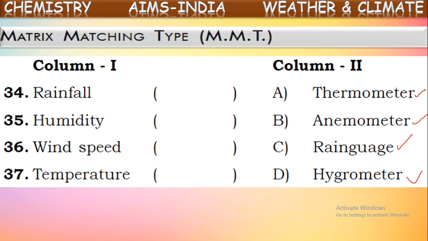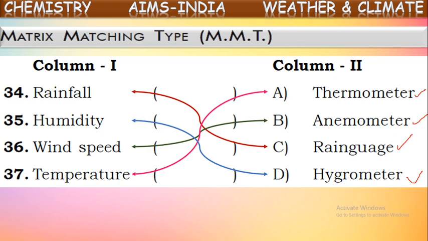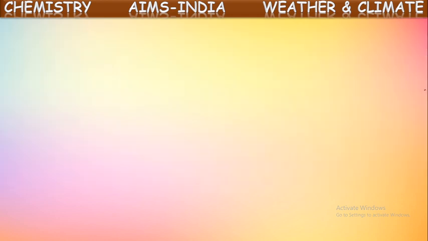So rainfall is measured with a rain gauge, humidity is measured with a hygrometer, wind speed is measured with an anemometer, and temperature is measured with a thermometer. Now match these, so we get the matching in this way. Observe once whether they are correctly matched or not. Is it correct? Right. Next one.